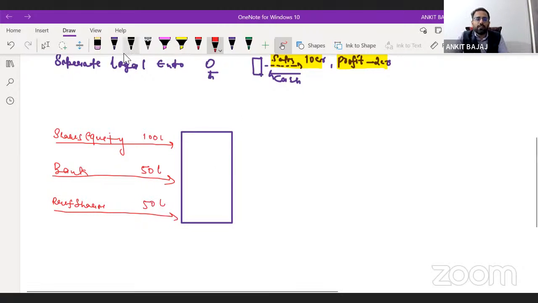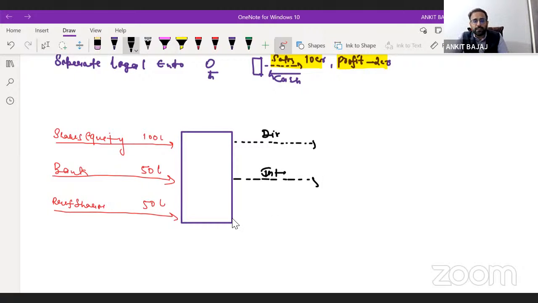Now, let me know what compensation you will be giving to equity shareholders. You will say, sir, to equity shareholders we will be giving dividend, right? To the bank, you will be giving interest, because you took 50 lakh rupees cash from the bank, so definitely you have to pay interest. To preference shareholders, you will be giving dividend, but it is going to be preference dividend, right? So this is going to be the cost.